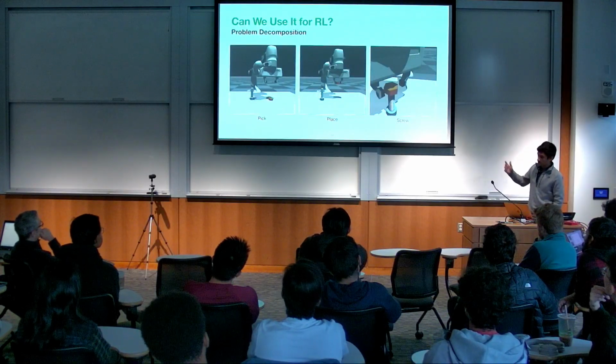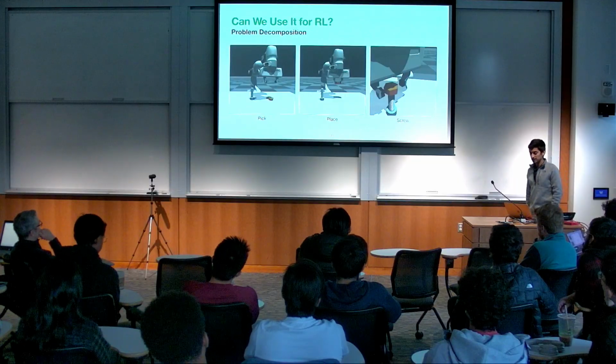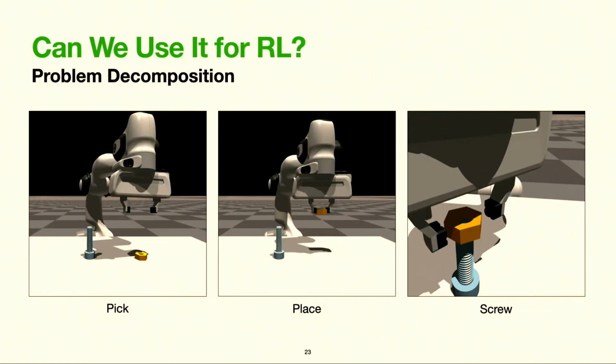So we then return to our canonical task of nut and bolt assembly. We divided the task into 3 phases: pick, place, and screw. Learned a policy for each, and then executed the policies in sequence. I won't go into too much detail now on how we solved each phase because I'll cover similar topics later. But for now, I'll mention that we used a GPU-based implementation of PPO and did a systematic study of our MDP formulation to identify the most effective observations, actions, and rewards.